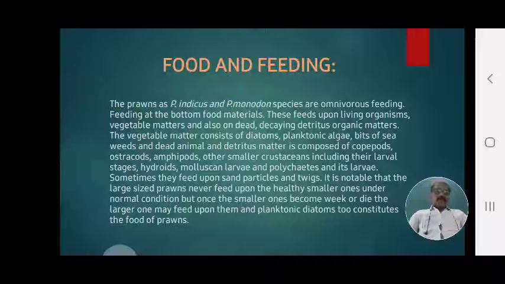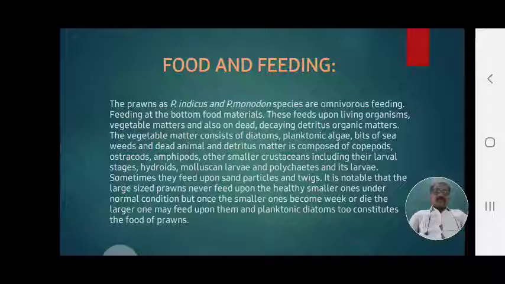It is notable that large size prawns never feed upon the healthy smaller ones under normal conditions. This is a most interesting character. Large prawns consume only food material that is weak or susceptible; healthy food is avoided and not taken as food.